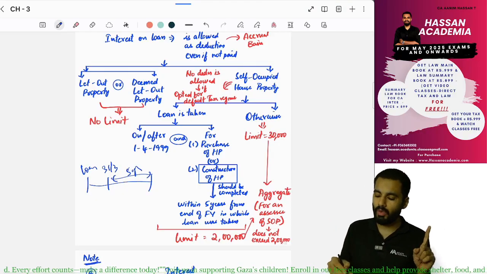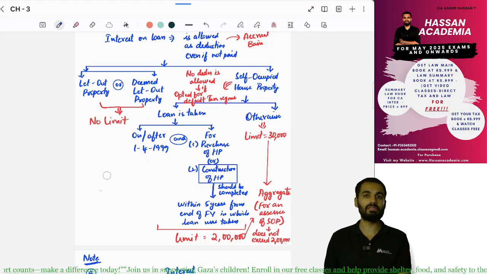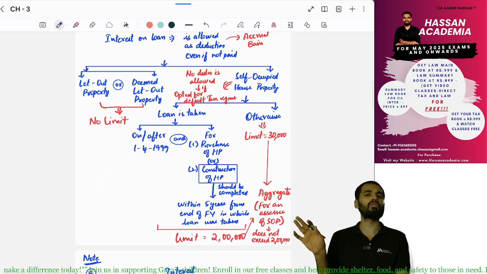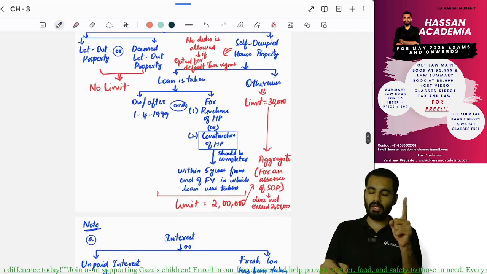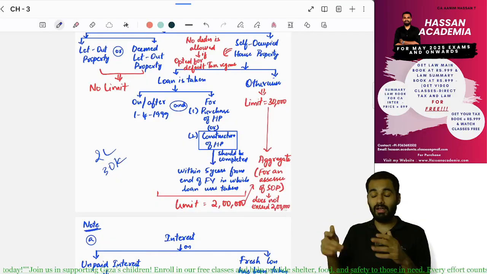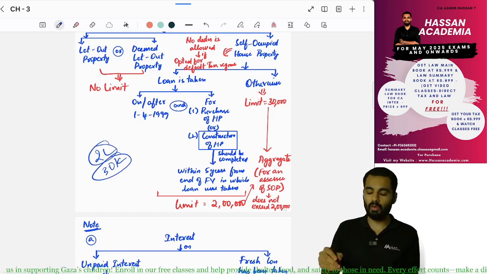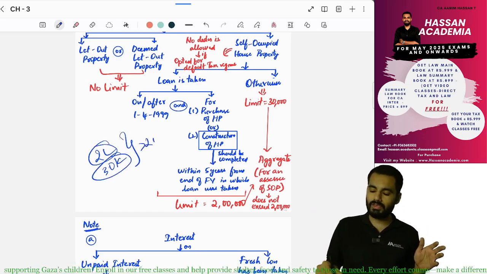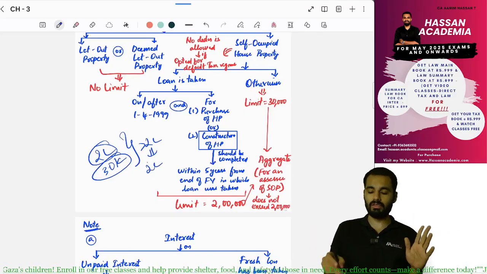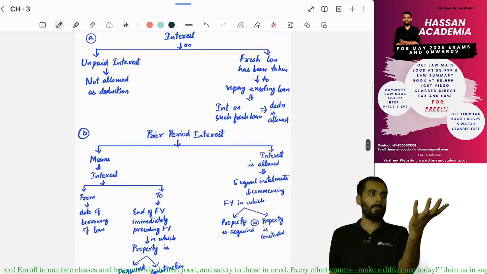If this condition is satisfied, the loan is taken on 1st April 1999 and the construction is done within 5 years, then in that situation the limit is 2 lakhs. Otherwise, in any other situation for self-occupied property, it is 30,000. So you have taken a loan for 2 lakhs and also for 30,000. You have taken loans for more amount, and the interest you are paying is, let's say, 2 lakhs, and for the other, the limit is 30,000. So totally it is coming to more than 2 lakhs. Still, the aggregate maximum deduction is 2 lakhs. Yes or no? Yes. Next.